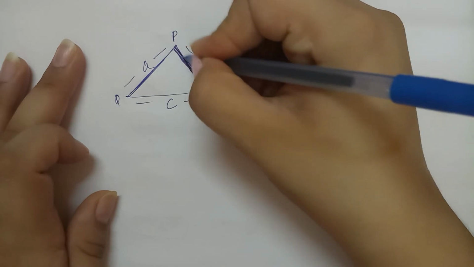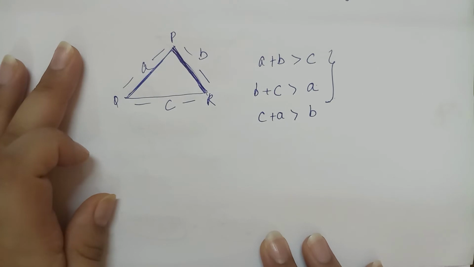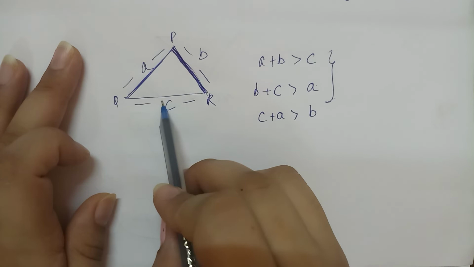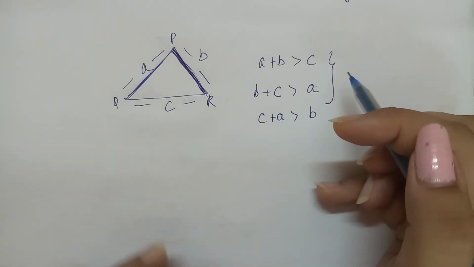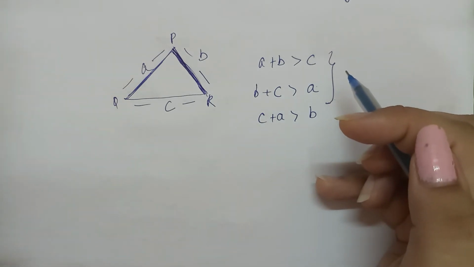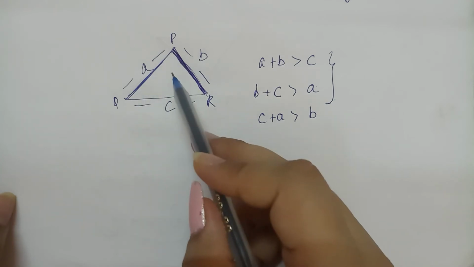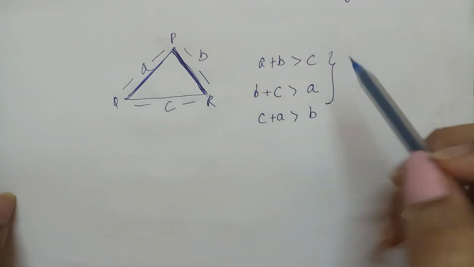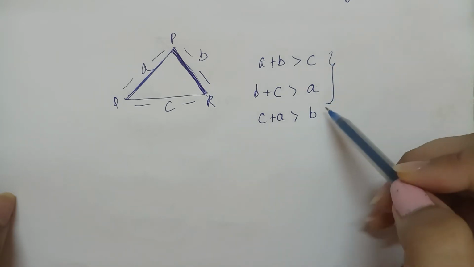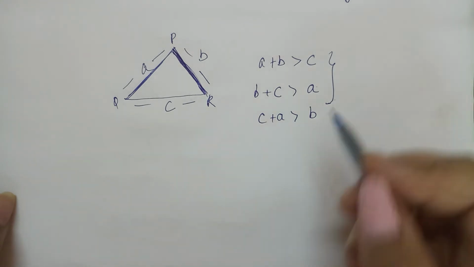This is the thing that is being proved here, and this is triangle inequality, because no two sides' sum is equal to the third side. They are always greater and not smaller also. And this is also a very important thing for the formation of a triangle, as a triangle can only be formed if these three conditions are fulfilled. If any one condition is not the same, the triangle is not possible. I hope it is clear to everyone.